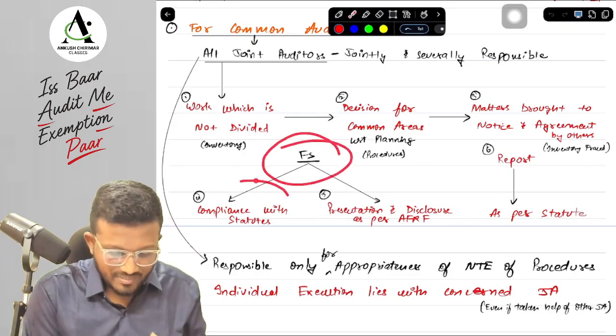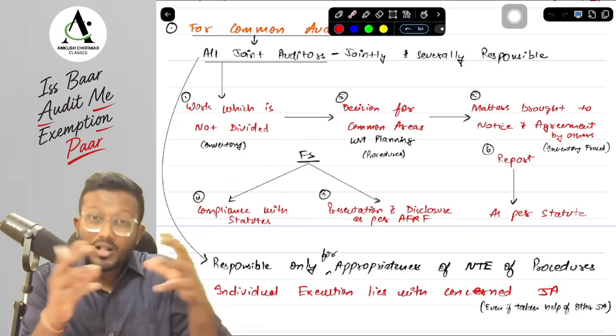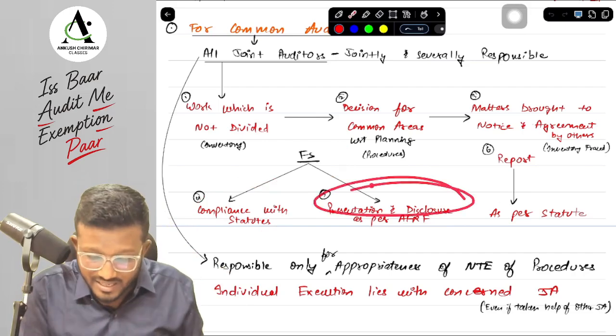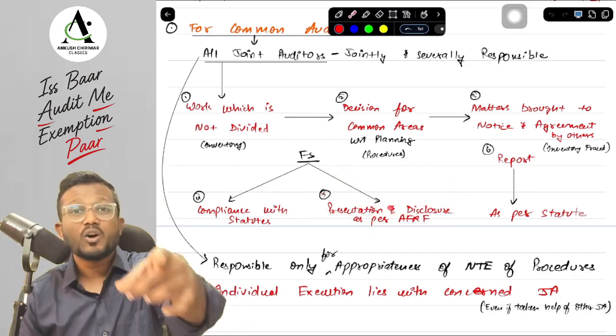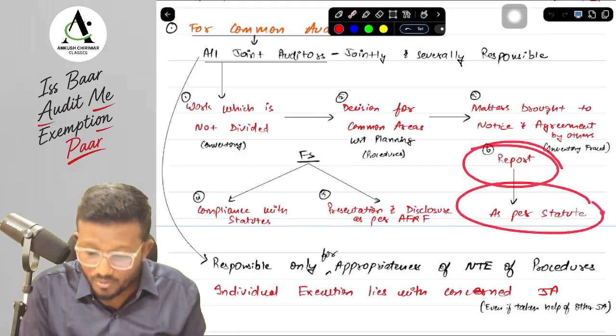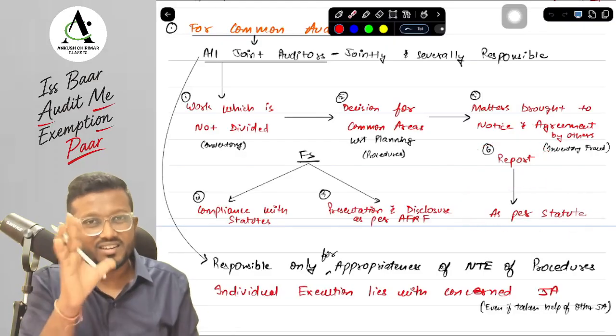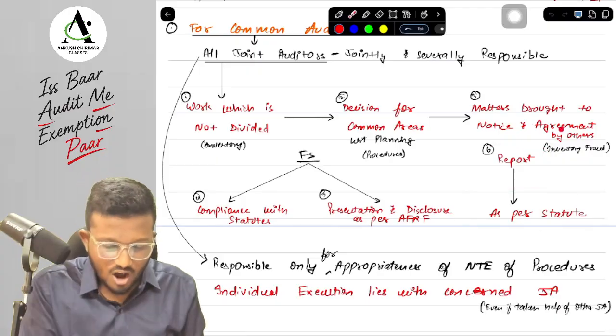Next, for financial statements, that the financial statements are complying with the statute, all the joint auditors have to see that. Next, the presentation and disclosures as per the FRF, all the joint auditors have to see that. Next, in terms of the audit report, that the audit report is as per the statute, all the joint auditors will have to see that. Okay, yes sir. So how can we remember this, sir?